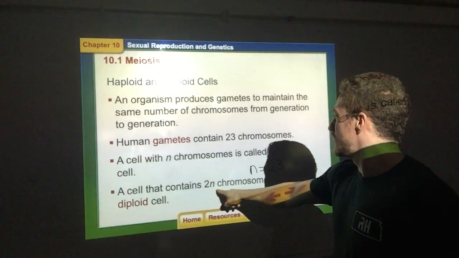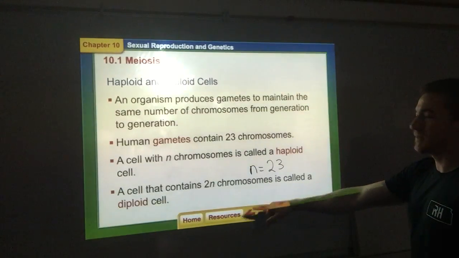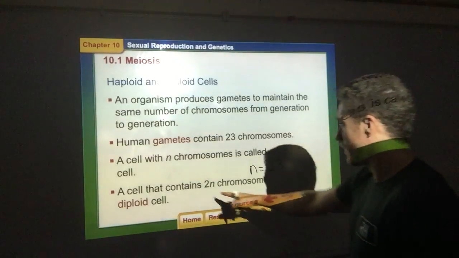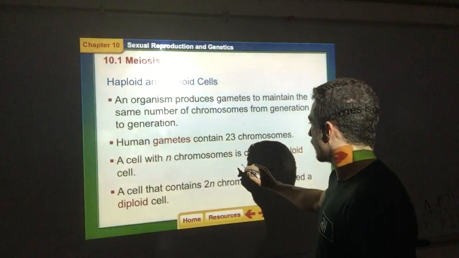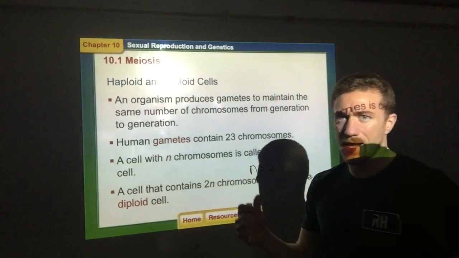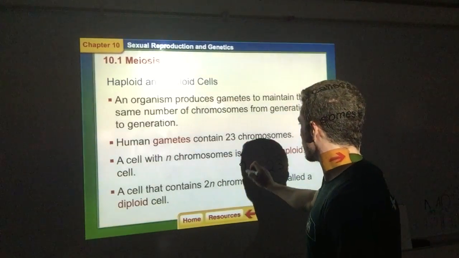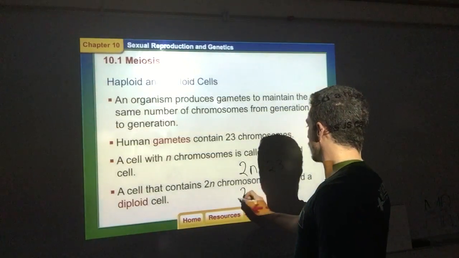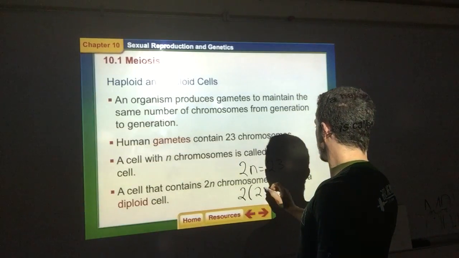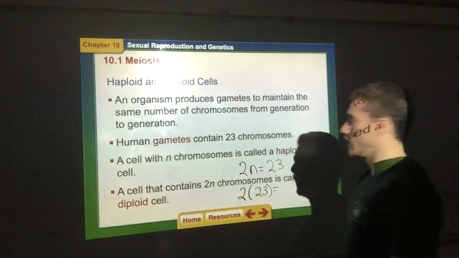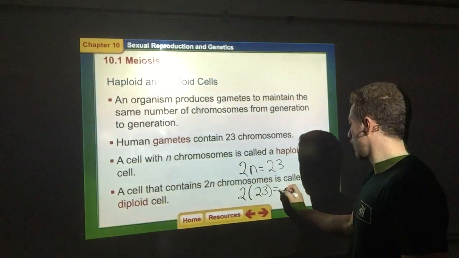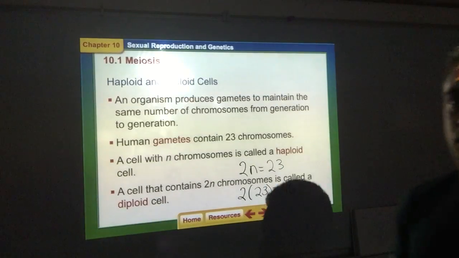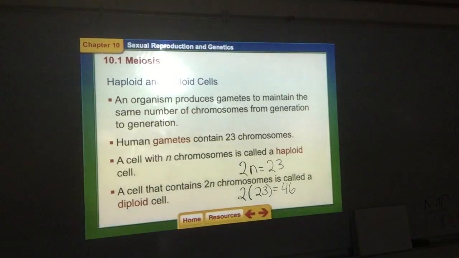We have cells that contain 2N chromosomes, and they are called diploids. Diploid, di meaning 2. So if we want a diploid cell, meaning the egg and the sperm come together, that's going to be 2N. What that means is it's going to be 2 times 23, and 2 times 23 gives us 46, the amount of chromosomes we have total.